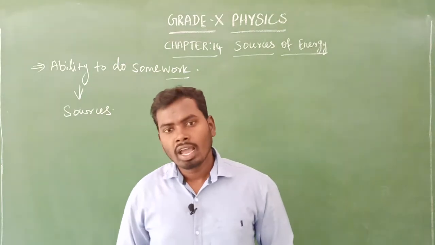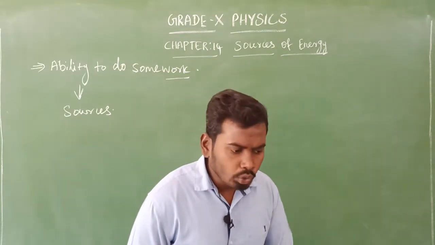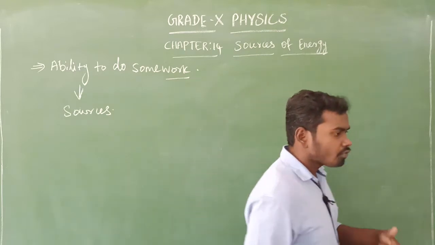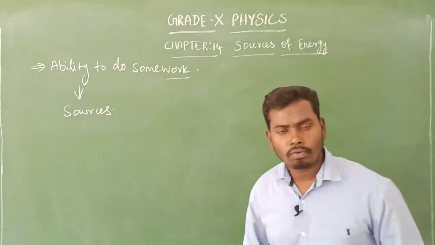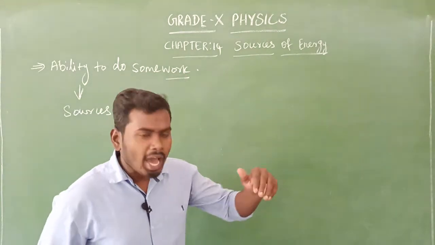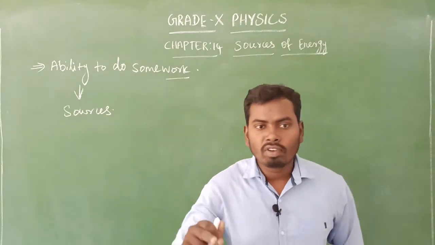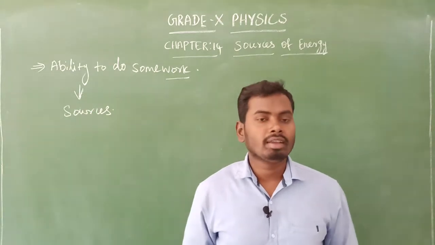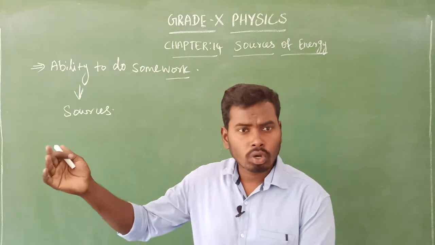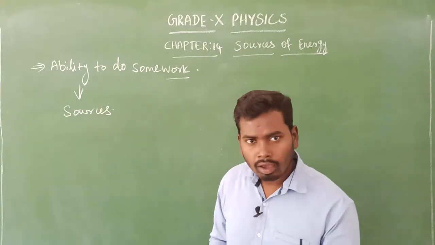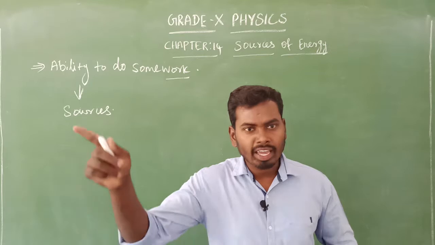In fact, in our everyday activities, we use different kinds of sources of energy. Note this point: if there is no energy, we will not be able to cook food. Why, sir? Because for cooking we use chemical energy.